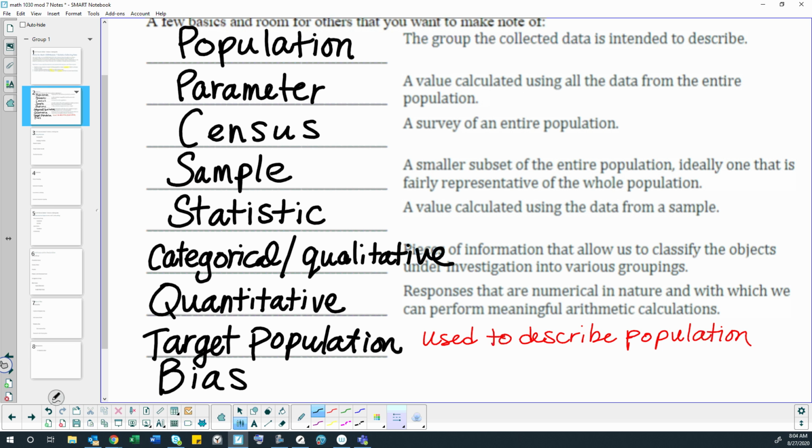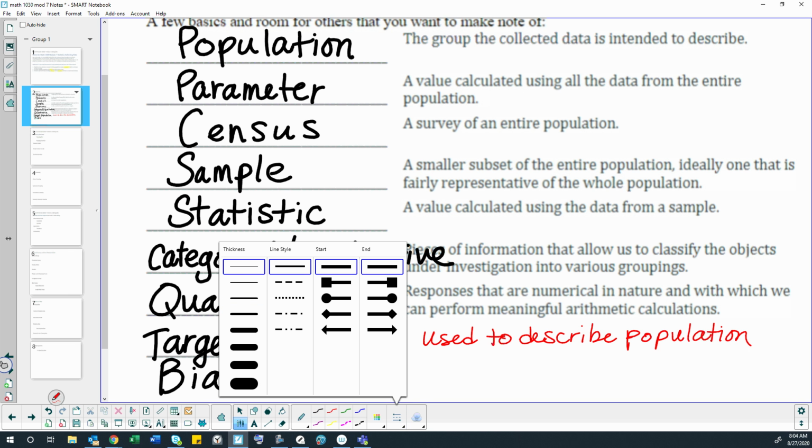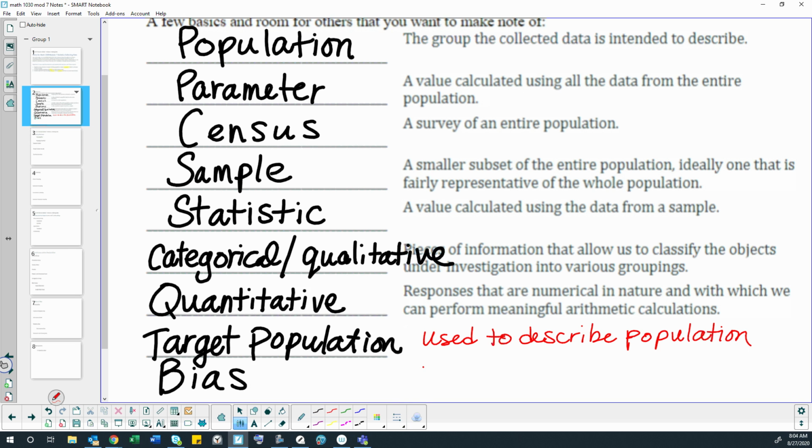I wrote down bias. I think we'll talk more about this later, but just as a quick, what does this mean? So bias is when a sample does not represent a population.